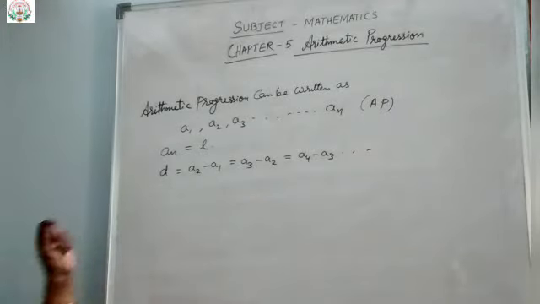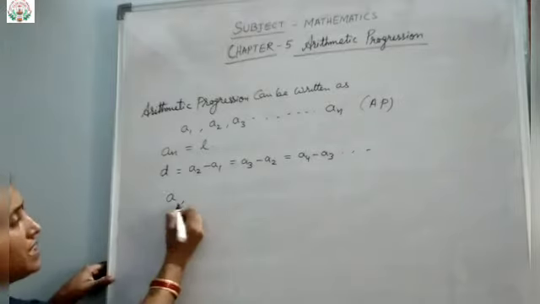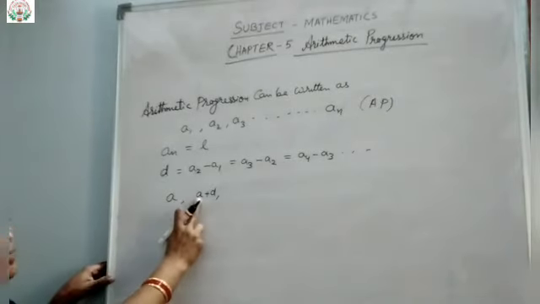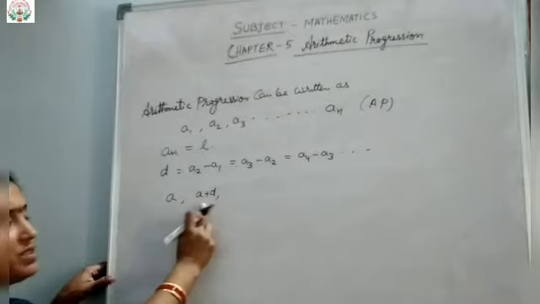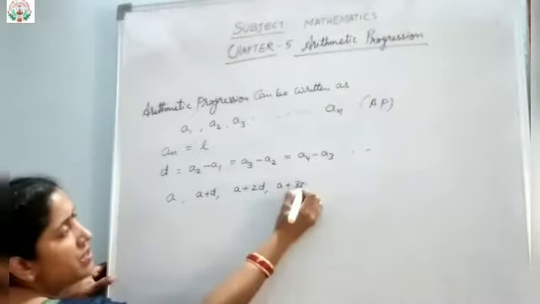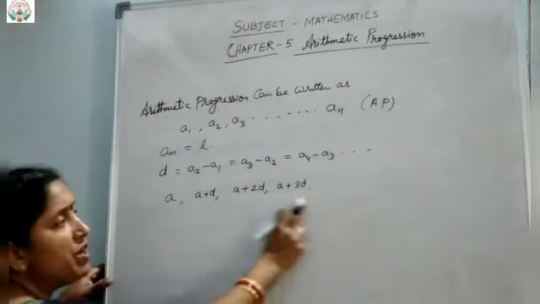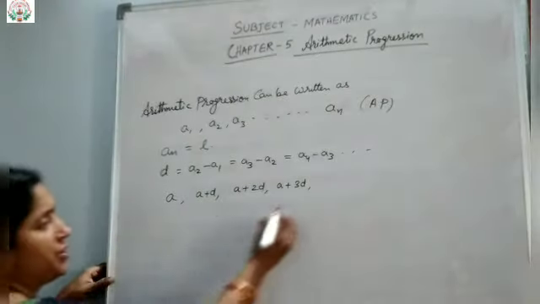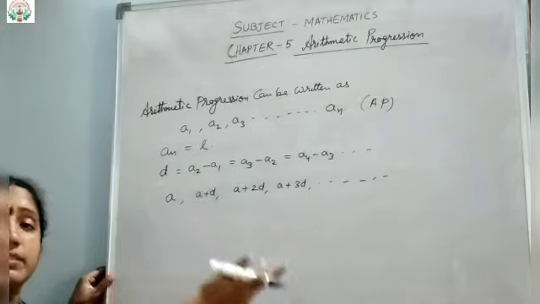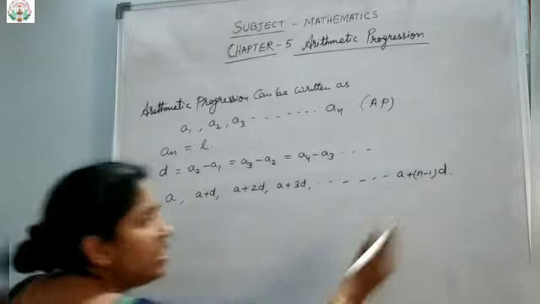Okay, if D is the same, how will you get the second term here? Suppose the first term is written as A, then the second term I can get is A plus D, because you know that the common difference will be there. This number will be as it is, plus D will be the series. Now next it will be A plus 2D, then A plus 3D. Suppose the first term is given and the common difference D is given, then this way we can create an arithmetic progression and it will continue likewise. So if this continues, the nth term will be A plus n minus 1 into D.